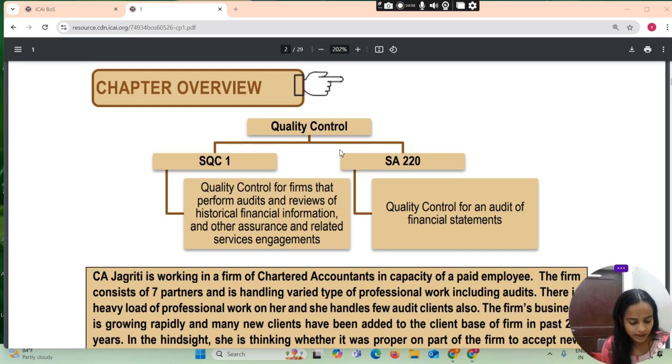Similarly, in another case, she found that the issued audit report of the company referred to a cash flow statement, whereas the audited financial statements did not comprise a cash flow statement, as it was a small company within the meaning of the Companies Act 2013. She made up her mind to make the senior partner listen to her, inviting attention to such serious lapses in reporting. She politely told her that the firm was inviting trouble from regulators. She underlined the need for a proper and effective quality control system in the firm to ensure that work was carried out in accordance with professional standards and the applicable legal and regulatory framework, so that an appropriate audit report is issued.